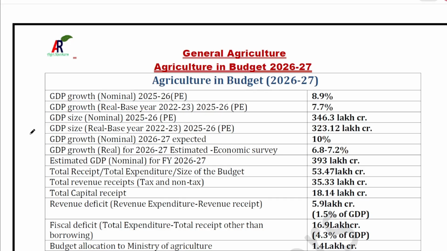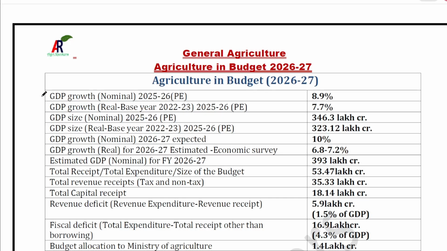Important statistics only. So in this PDF, I have included all the statistics, all the new initiatives with respect to agriculture, and the allocations to different ministries in agriculture. Let me tell you the important ones that you should remember.